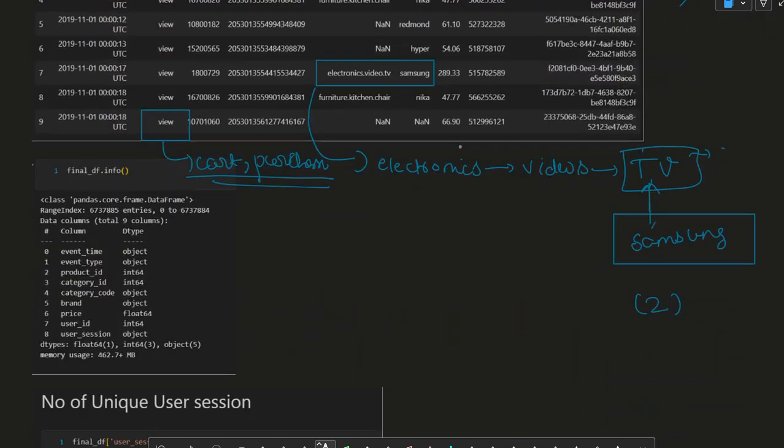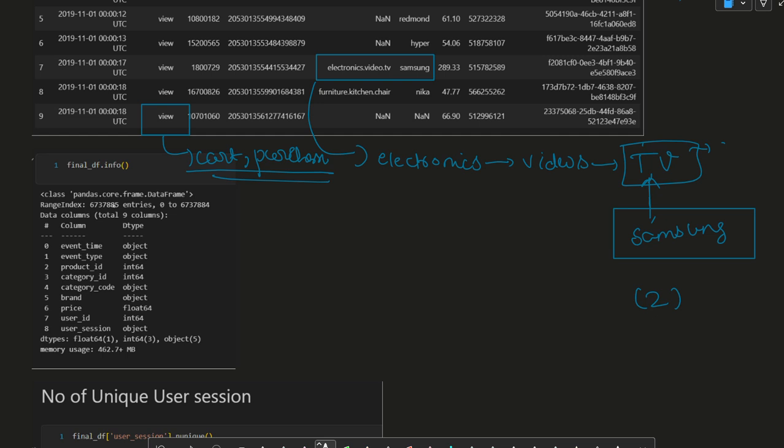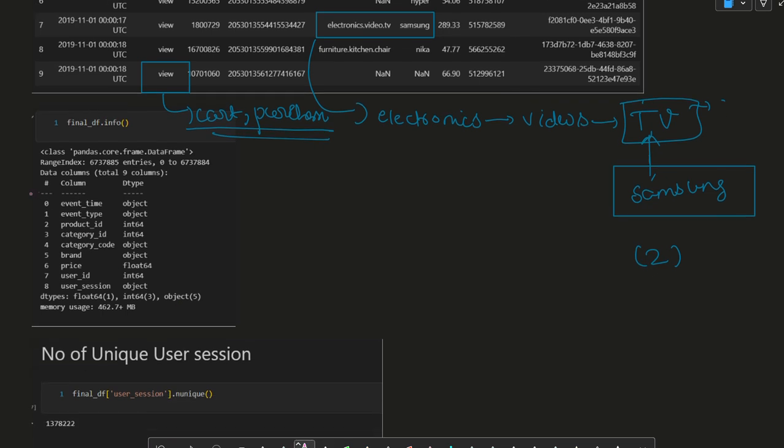Then there are some of the basic details: what the event type is, the product ID, and all such things in int64, then float64, and all such objects. Even the date time is an object, so we need to use to_datetime to convert it to date time, and then do our operations related to the date time.